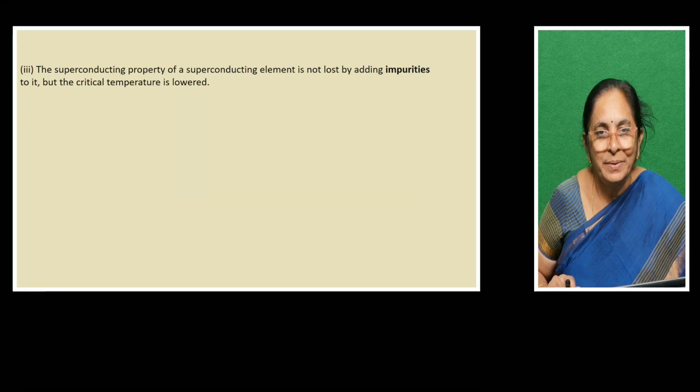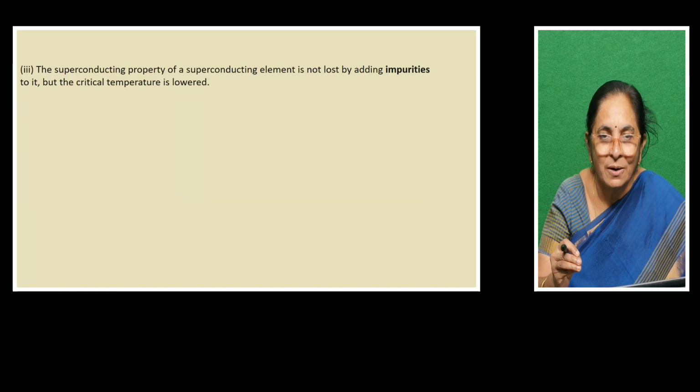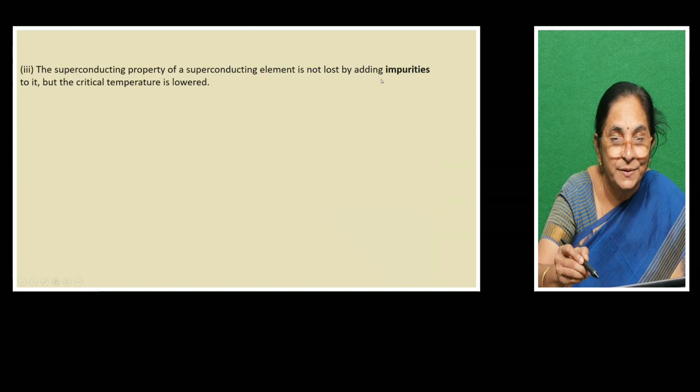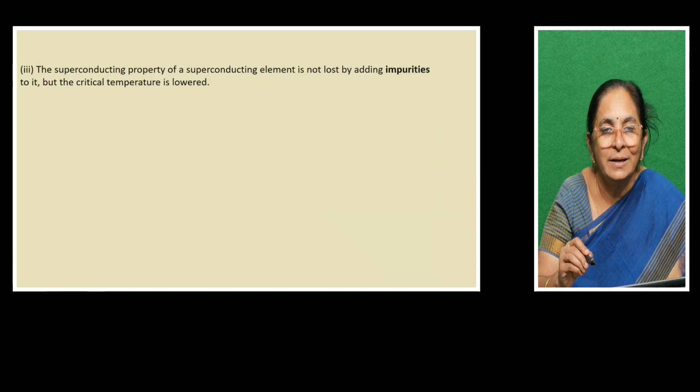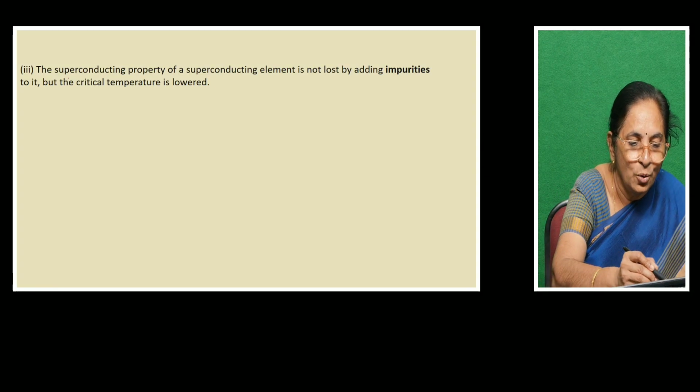Now, many elements will not appear in the purest form. Definitely there will be some impurities. Or you can study the effect of adding impurities to the pure element. So, they took a pure superconducting element and added some impurities, and they observed that the superconducting nature is not affected but the critical temperature is lowered.